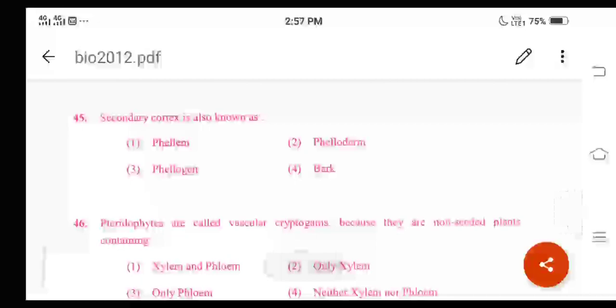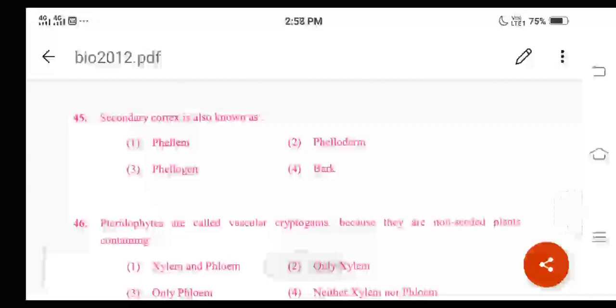We are going to study this term when we come across the secondary growth in the dicot plants, or dicot stem. During the secondary growth in dicot stem, initially in the young stem, the cambium will be there in between the xylem and phloem elements in the stelar region. That is different. But during the secondary growth, one more cambium will be formed in the extrastelar region, or outside the stelar region, that is in the cortex part. That cambium is called the cork cambium, or it is also called the phellogen, right?